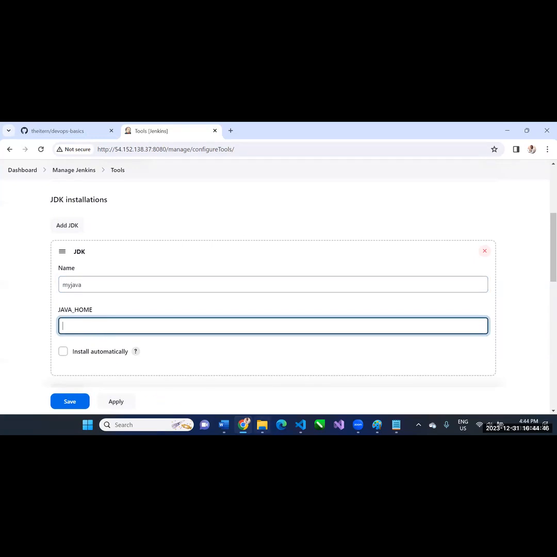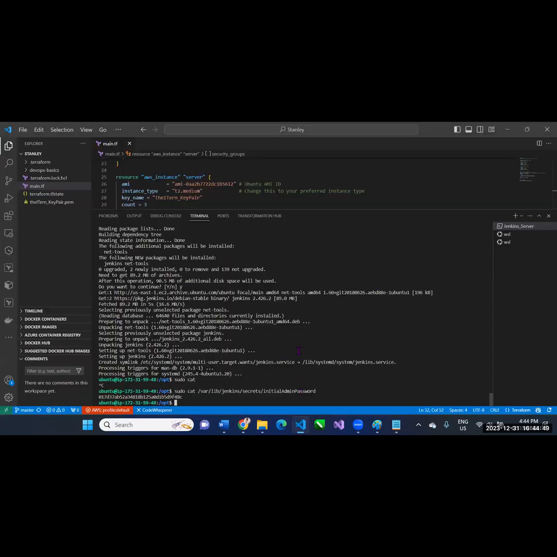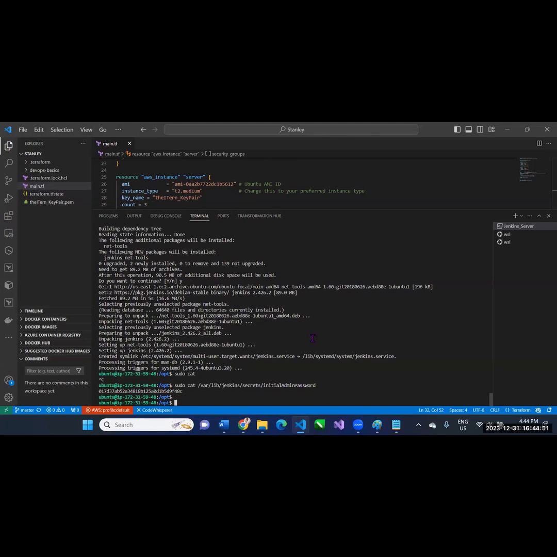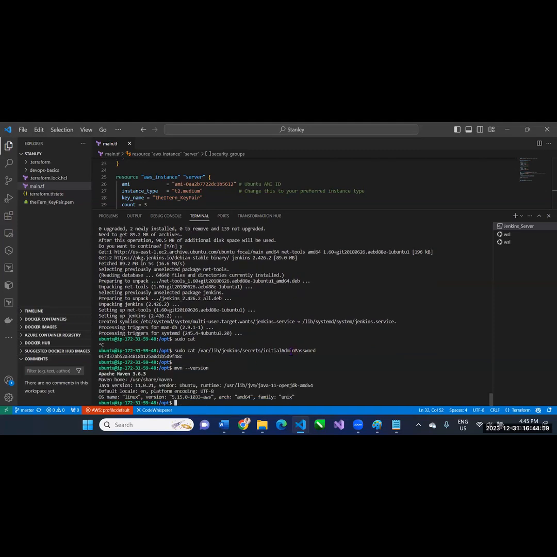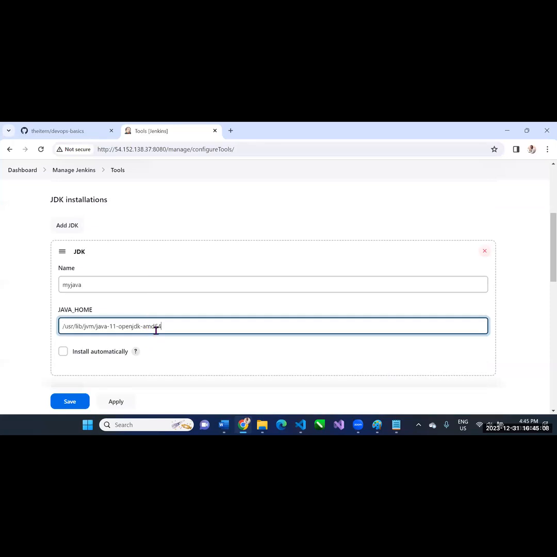Where is my Java so that Jenkins can pick it from there? Let me ask Jenkins. Jenkins, where did you install Java? It says Java was installed here. Okay. So double click, Control C, and I say that is where Java is.